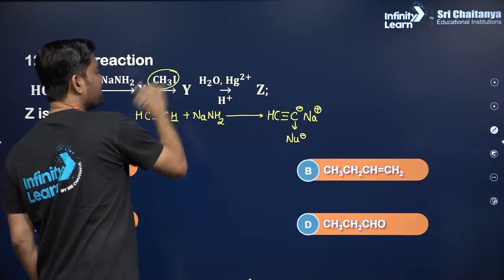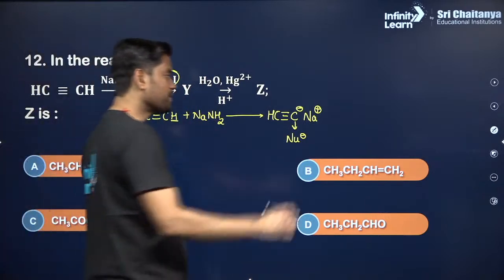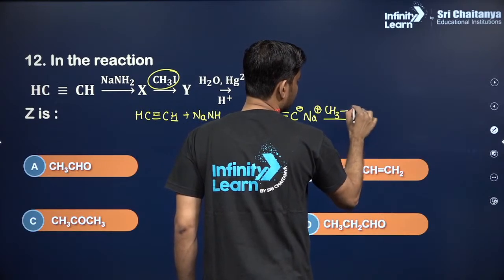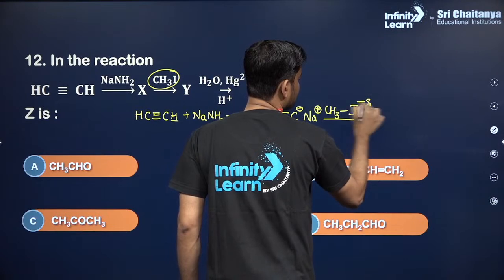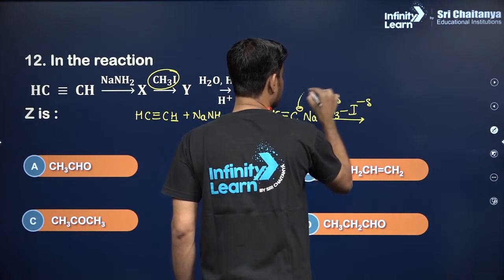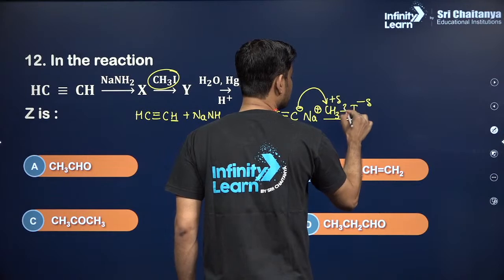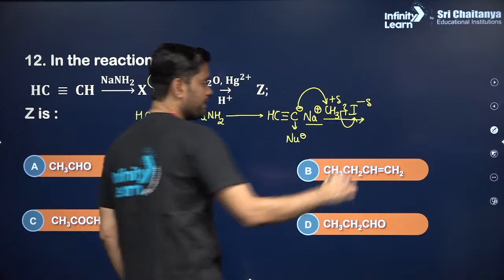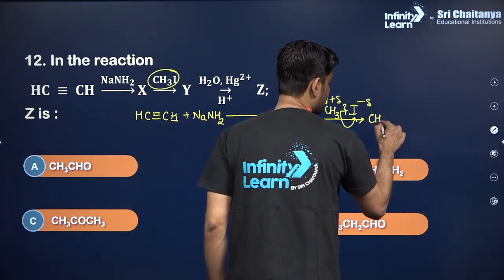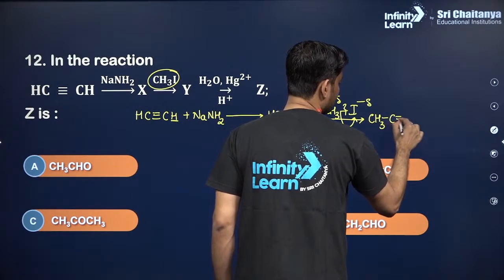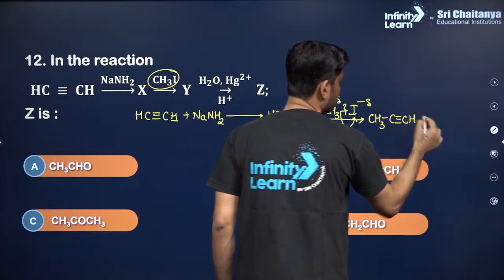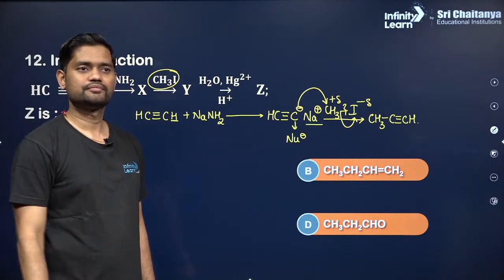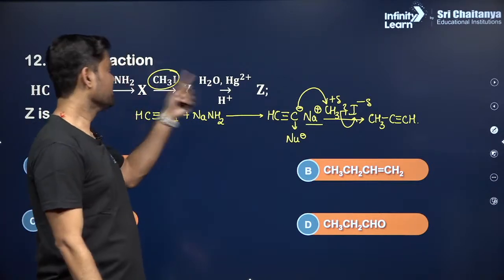Then it is treated with what? Methyl iodide. So this is partial negative, partial positive, attack, this will break and come out, and sodium will take away the iodine, and what you are going to get is CH3 C triple bond CH. Clear? Got it? Perfect.